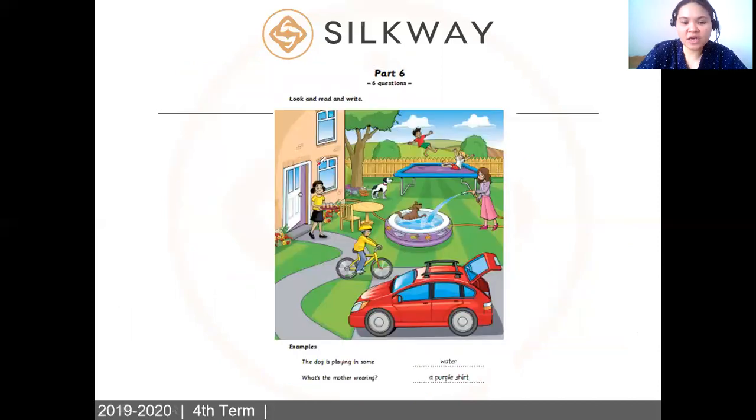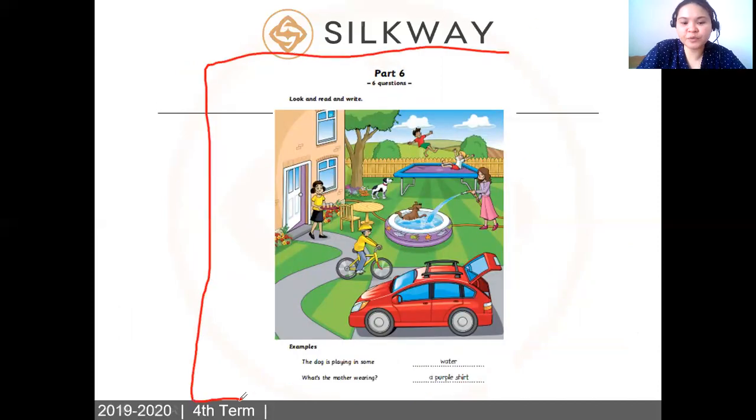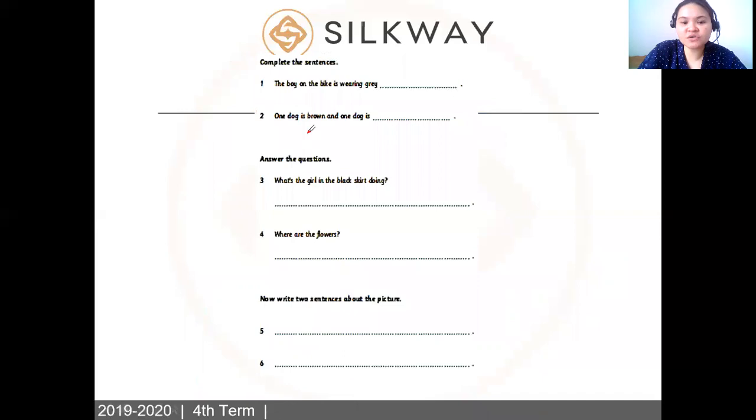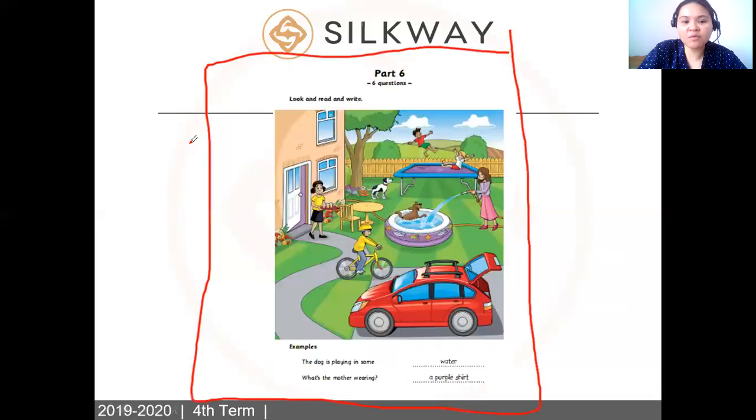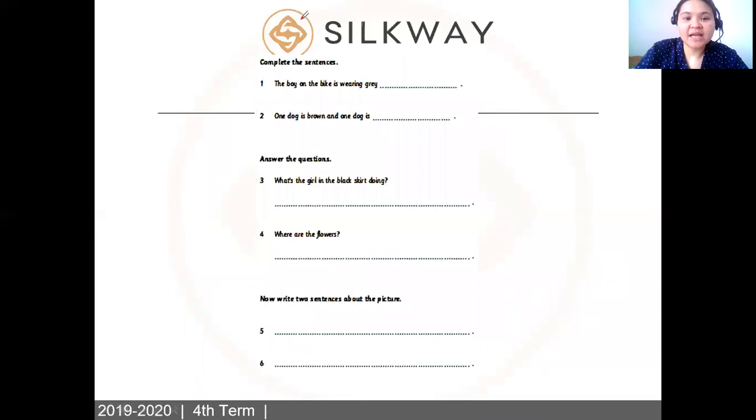Right. So here, this is actually part 6 of the sample test. So what do you need to do? Based on the picture, all you need to do is to answer the questions. The boy on the bike is wearing gray what? So this is the boy on the bike. What is he wearing? Gray what? What are those, I should say? Yeah, those are gray pants. So you can write pants here. Gray pants. Okay, good. Now let's move on.